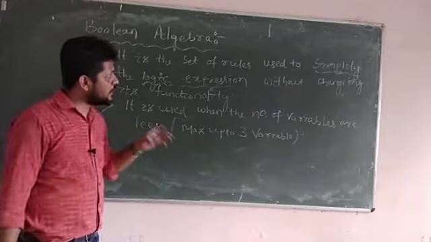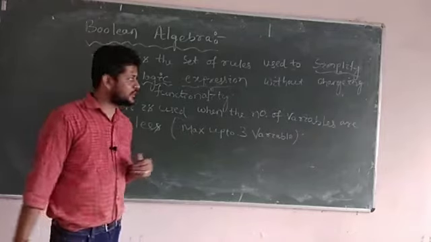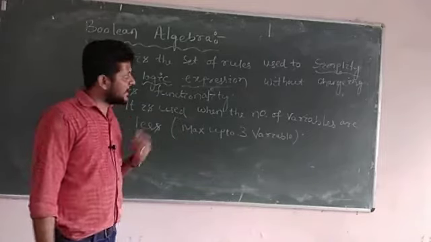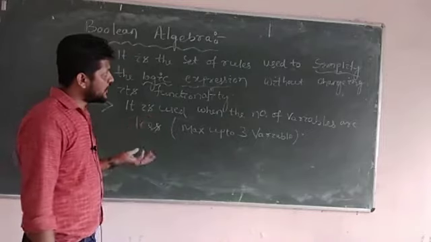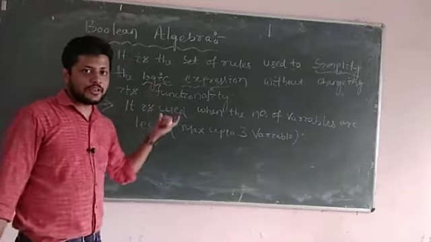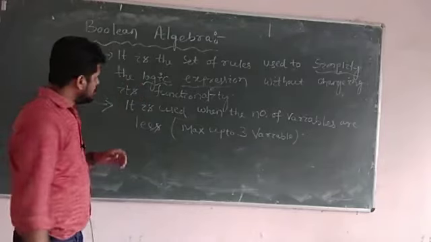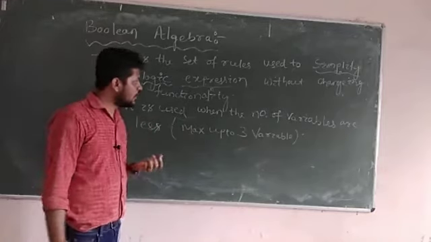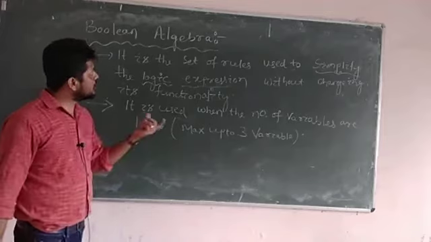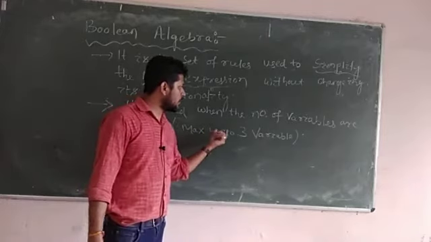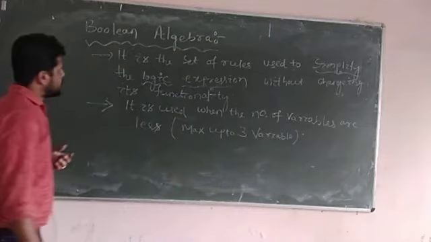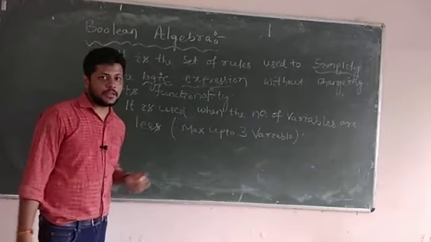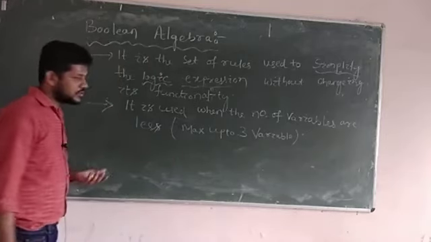But when we simplify that expression, obviously the number of variables gets reduced, hence the hardware required to implement that logic will be less. But the limitation of Boolean algebra is that we can use it to minimize the number of variables only if the function is made up of a maximum of 3 variables. Above 3 variables, we don't use Boolean algebra. For that case, we use the Karnaugh map. We will study the K map later.